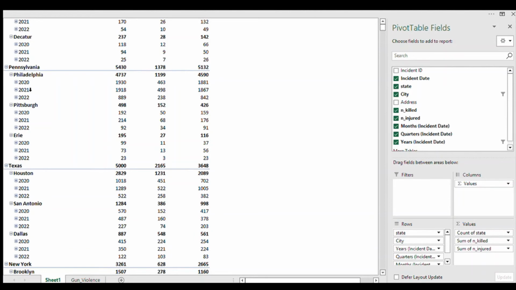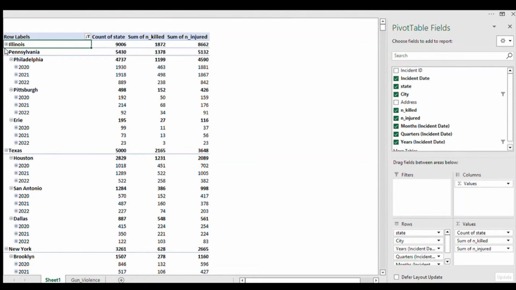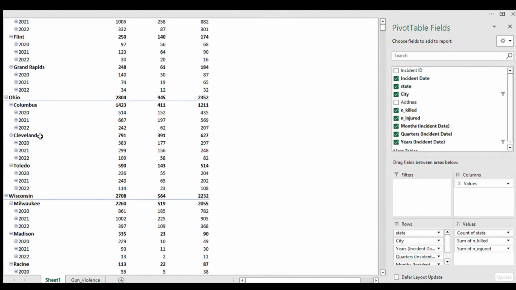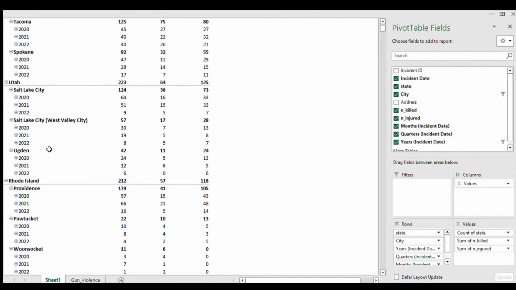Let's look at this. This is Pennsylvania, this is Texas. Let's break it down, start with more clear. This is Texas. And let's look at Ohio. And let's look at the states with the lowest incidents.